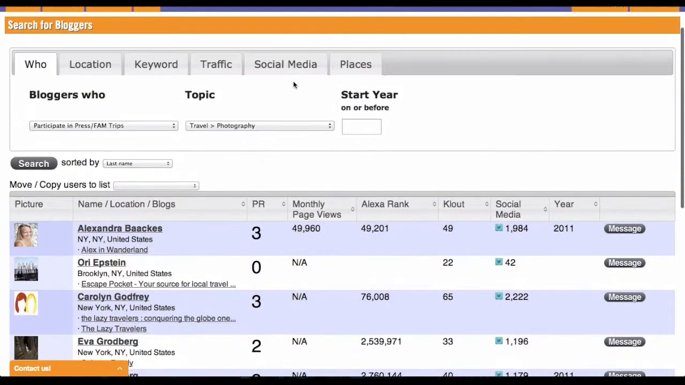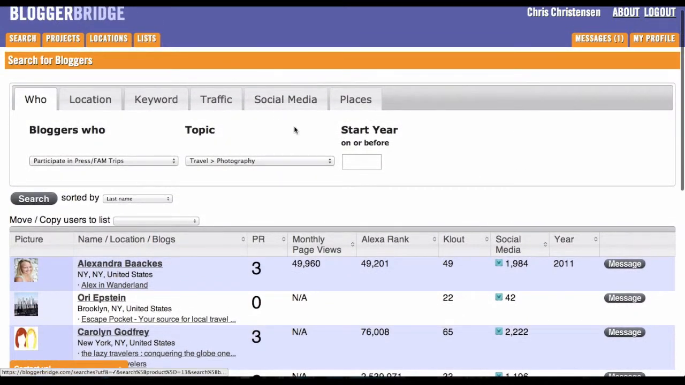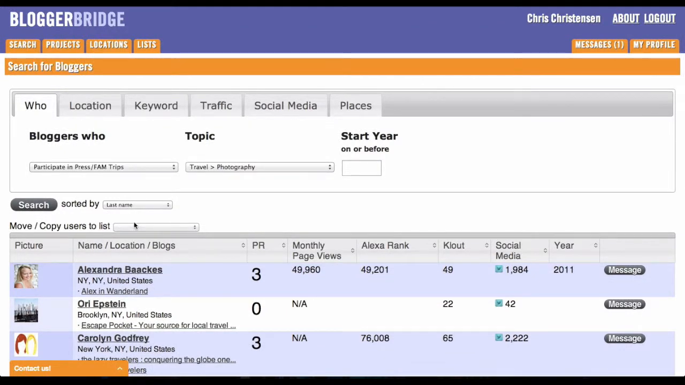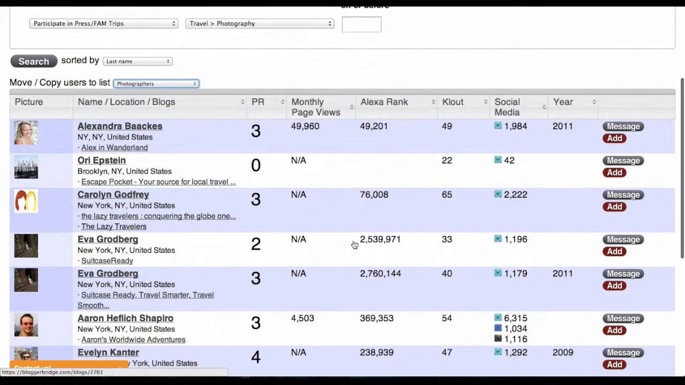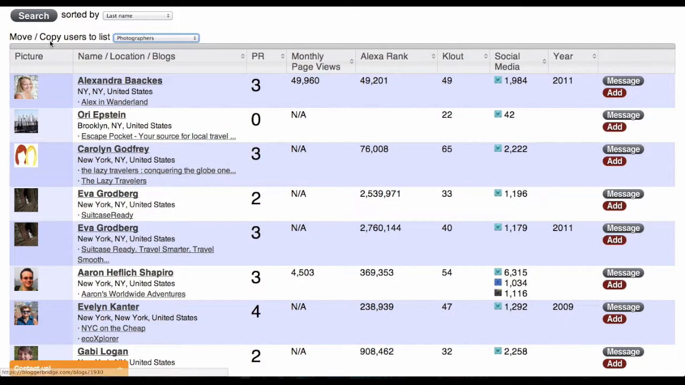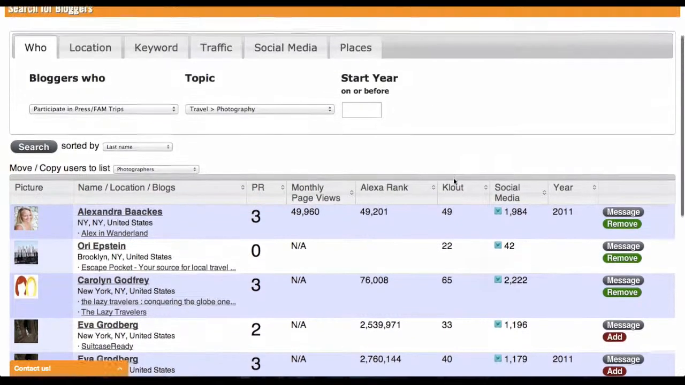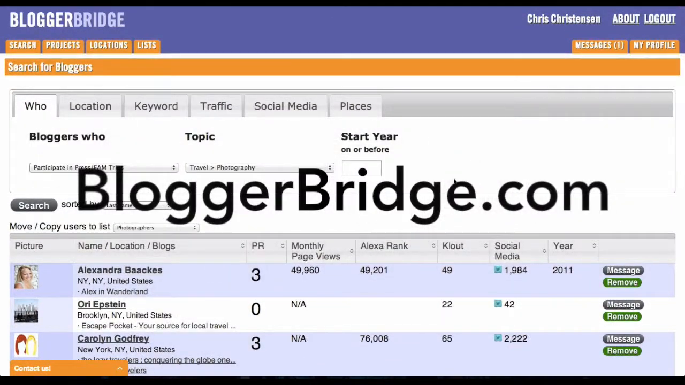Also, I can create a list, and we'll talk more about how to create lists later on in a different video. But once I have a list, say the photographers list that I created elsewhere, then once I say I want to move or copy users to photographers, I can create a different set of people, and I can have them for later use if I want to go back later on and say, oh, where were those photographers that I had searched for earlier? And that is how search works on Blogger Bridge.